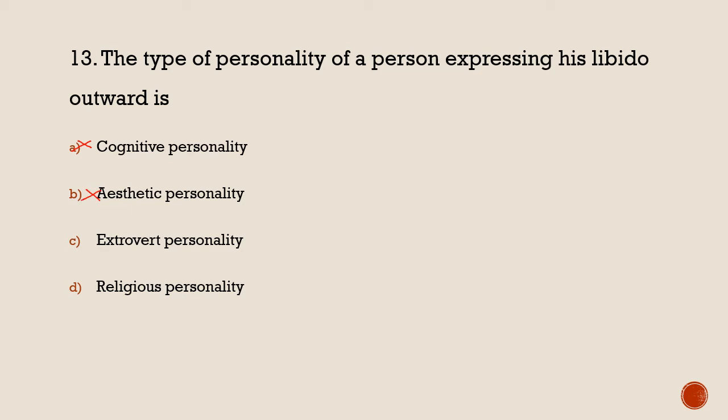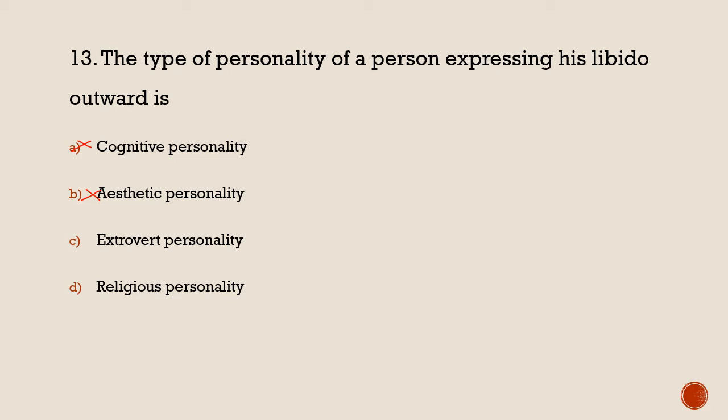Next is extrovert personality. Extrovert personality means the person is very open and very friendly. They always like to hang out or work in a group, they are very active and talkative, they are not shy, and they are flexible.